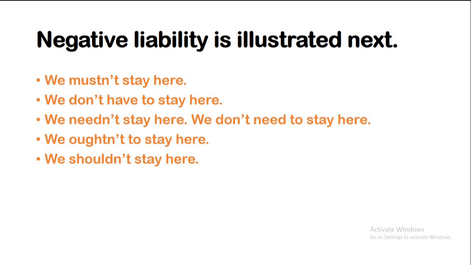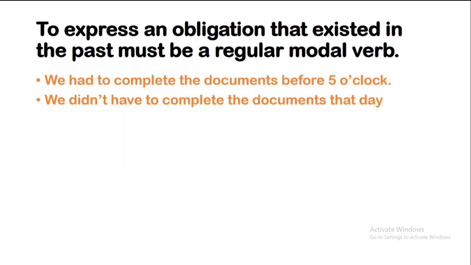In this section, there is a big difference between the first sentence of this example and the rest. It first says that we are obligated not to stay. The negative is attached to the embedded proposition. Not staying is our obligation. To express an obligation that exists in the past, we must use a regular verb instead of a modal.